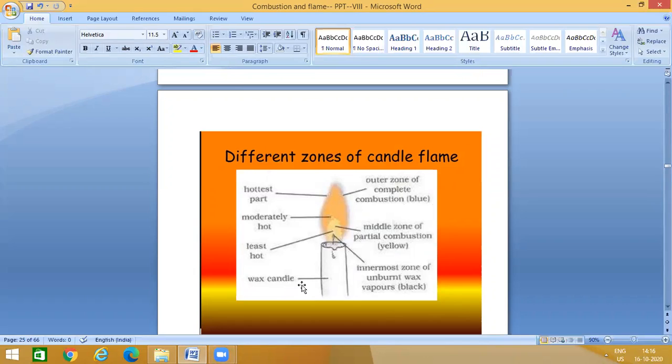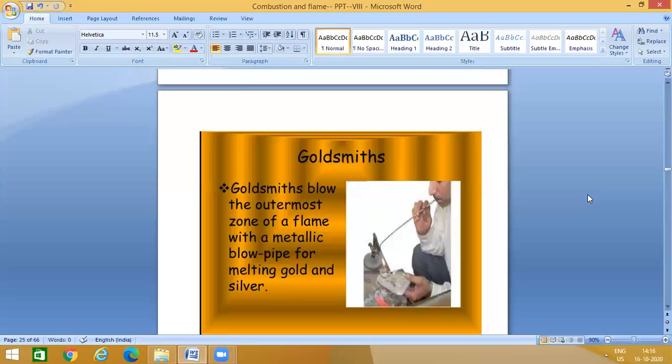Then you can tell, this is a wax candle. Here this is the least hot. Then the second one is moderately hot. Third one is the hottest part. Then goldsmith blows the outermost zone of a flame with a metallic blowpipe for melting gold and silver. So usually the outermost zone is the hottest part. So he uses that outermost zone of the flame with the metallic blowpipe for melting gold and silver.